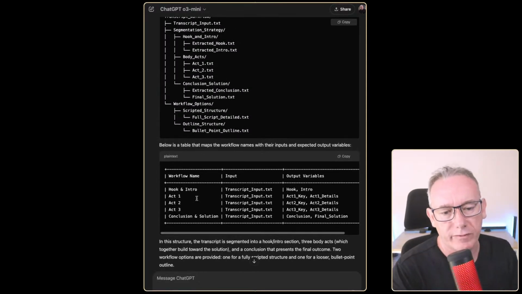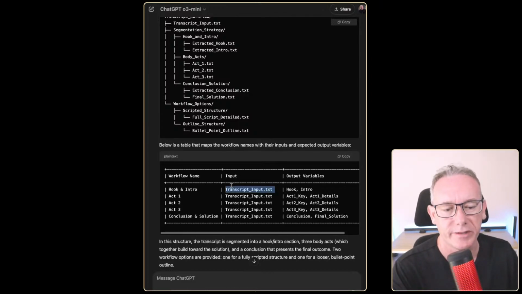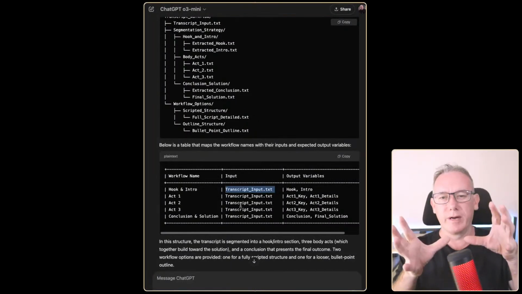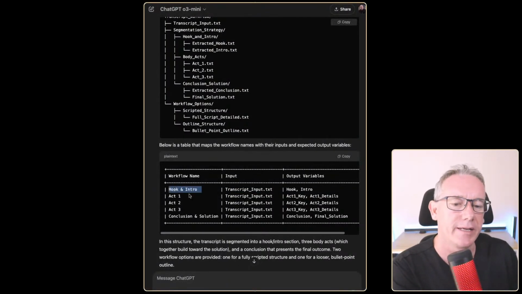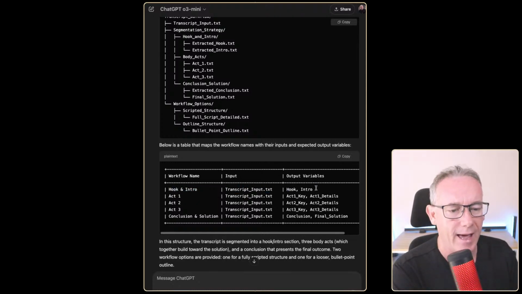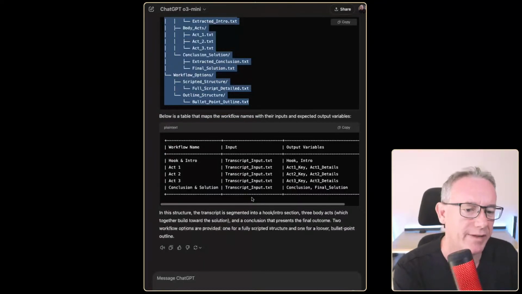Okay. Workflow name, hook and intro, input, transcript. Yeah, okay, that's cool. I was thinking that this would be the first column, but this is okay, because I think of things as input through a prompt, output. But instead what we've done is called it a workflow name. I would call it a task or a singular agent sort of thing, the transcript, and output is a hook and an intro. Great. Then now this doesn't make a lot of sense, and maybe that's because it's come out this way. We'll leave it at that.